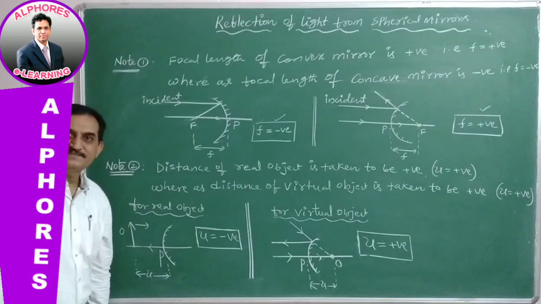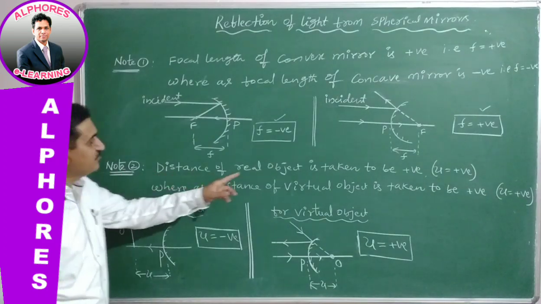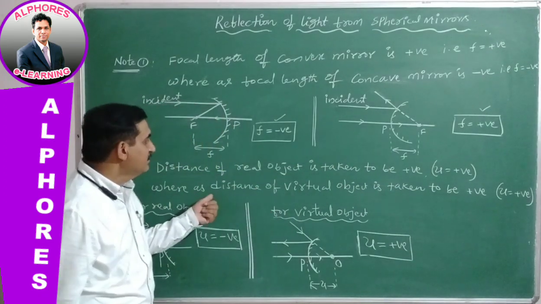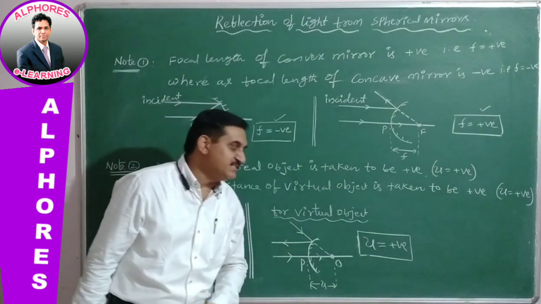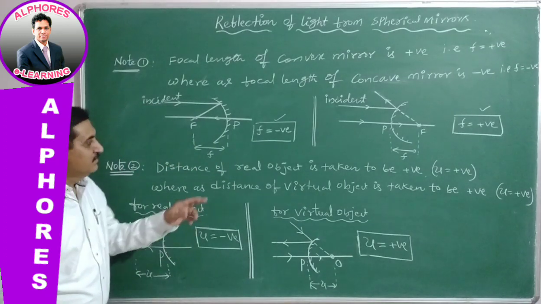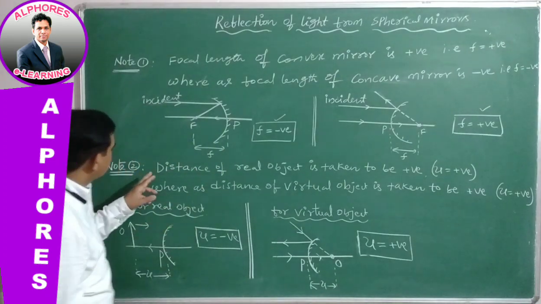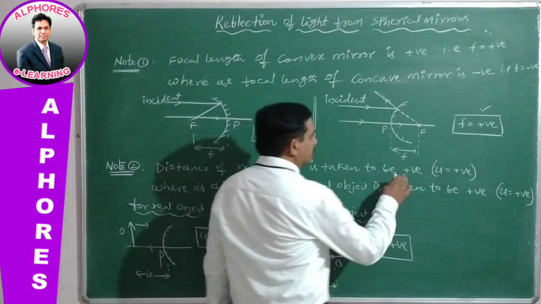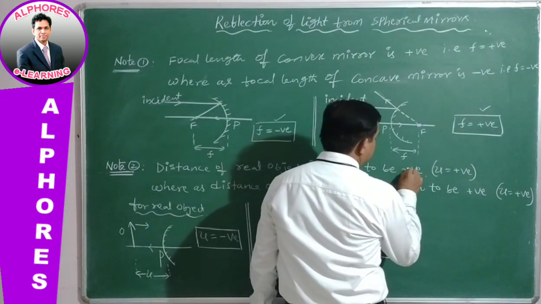Another note point. The distance of a real object is taken to be positive, whereas the distance of a virtual object is taken to be... one more point, please. Sorry. The distance of a real object is taken to be negative. This is negative.